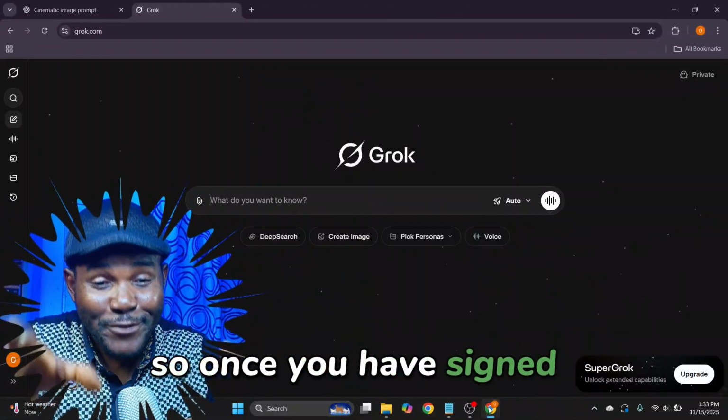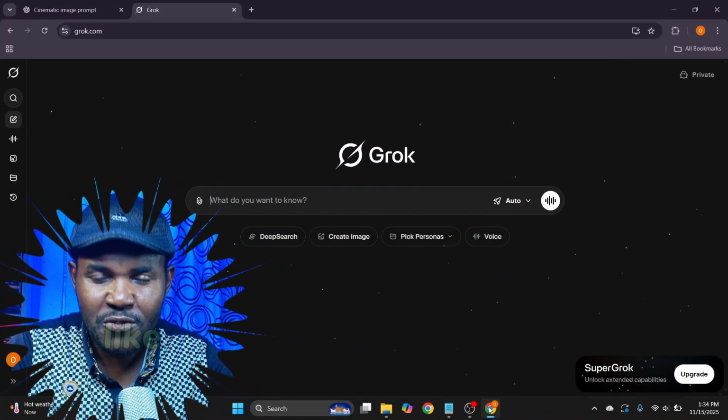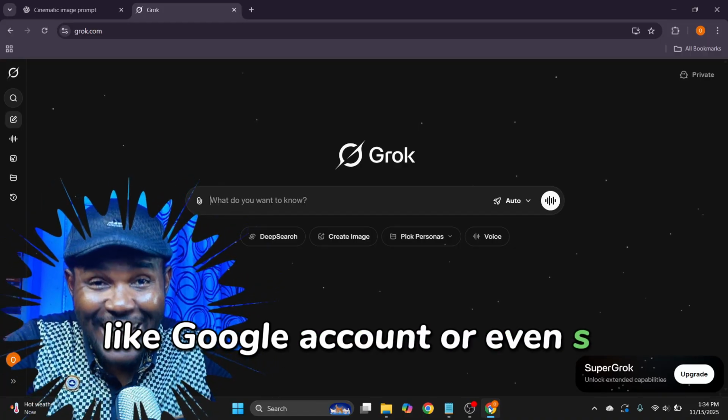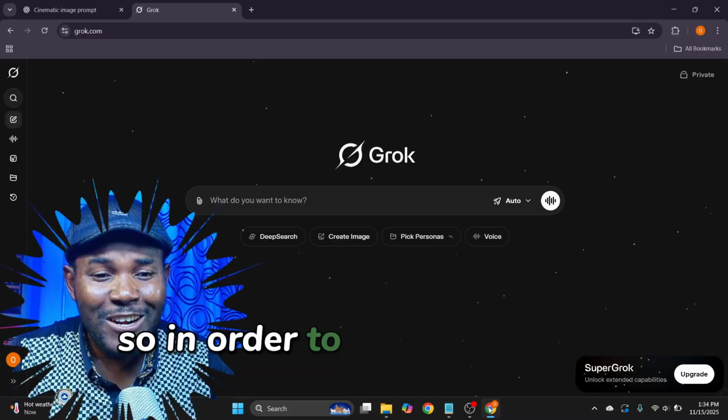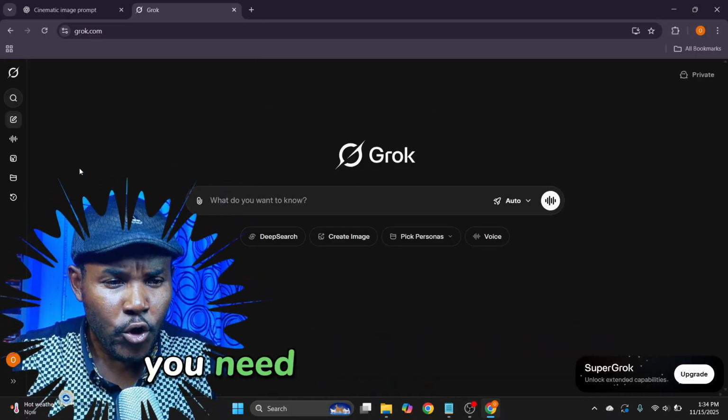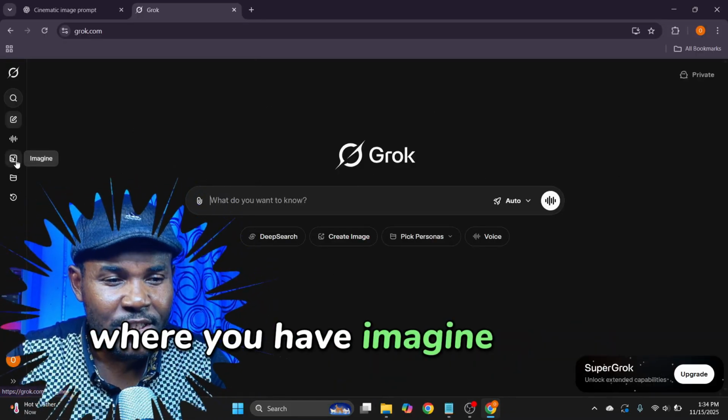So once you have signed in using your details like Google account or even X or Twitter account, this is the interface that will greet you. So in order to start generating images, you need to come over here where you have a margin and click on it.